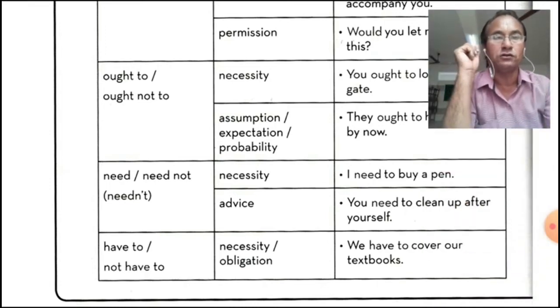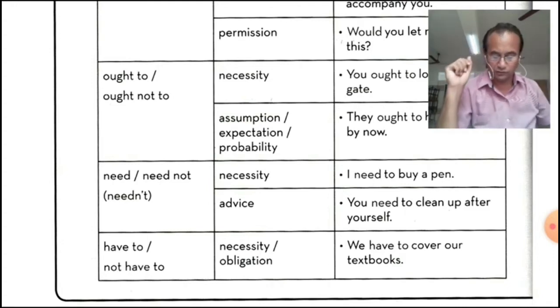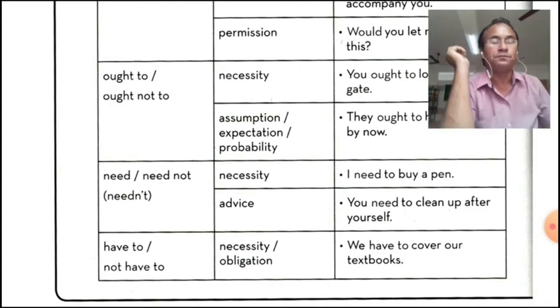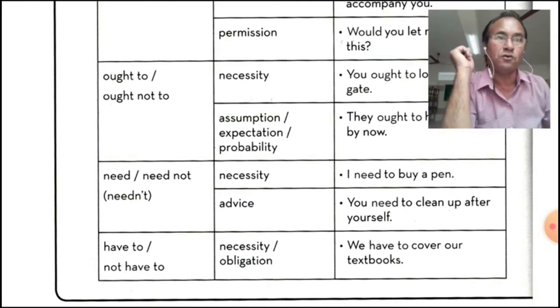Need and need not, necessity. I need to buy a pen. Advice, you need to clean up yourself. Then have to and not have to. We have to cover our textbooks. So these are the modals we have explained, modals, functions and examples.